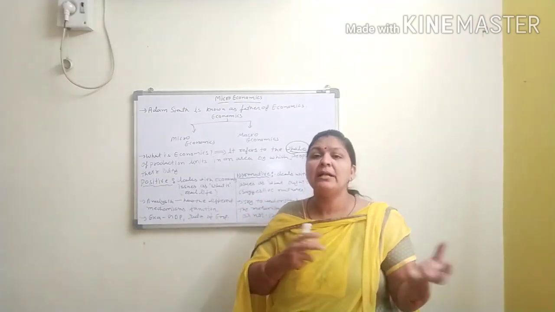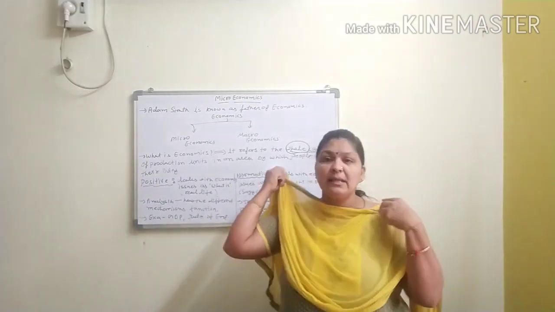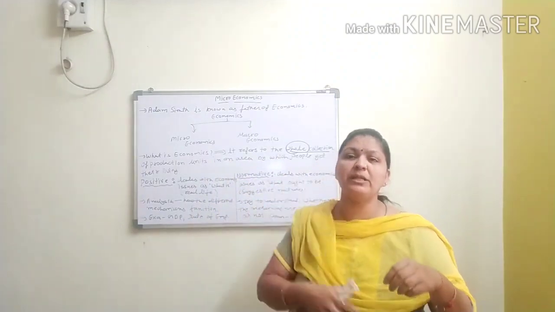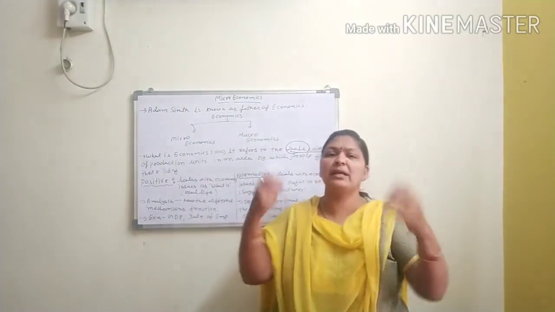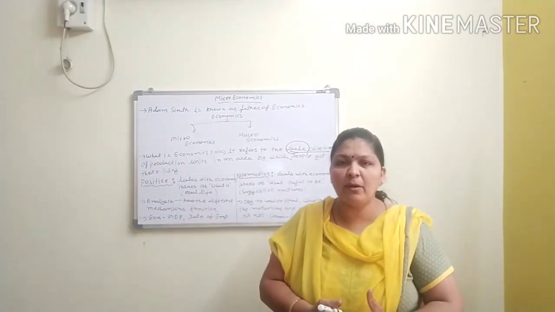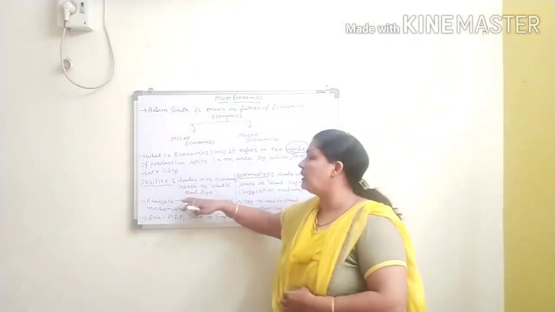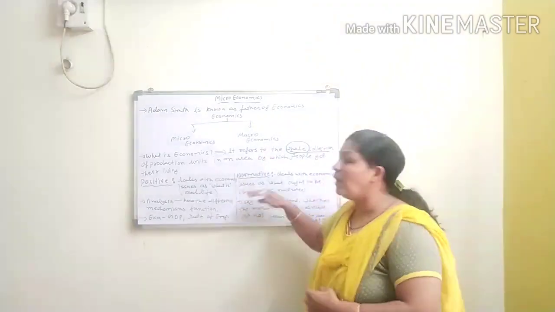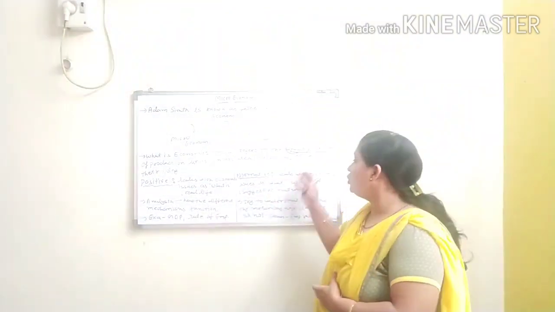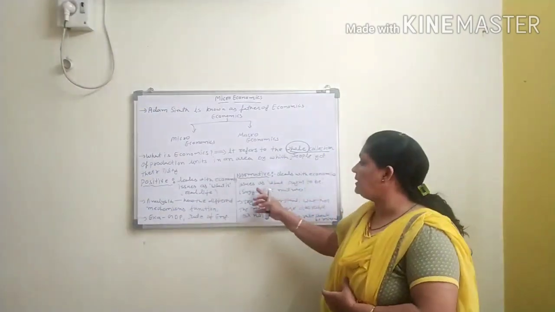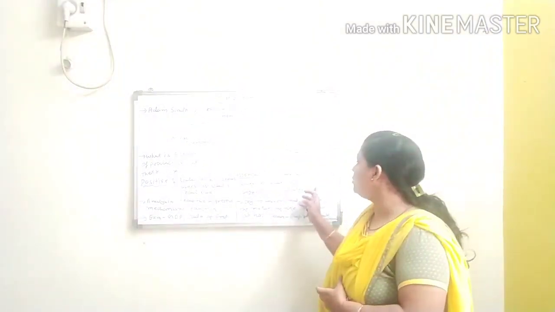We are discussing what the matter of the economy is, what the situation of the economy is, and what the mechanism of production is. These types of questions arise. It is called positive economics. What is normative economics? Normative economics deals with economic issues as what ought to be.